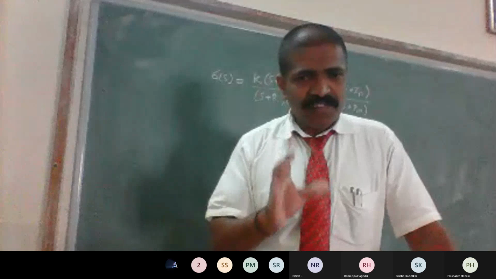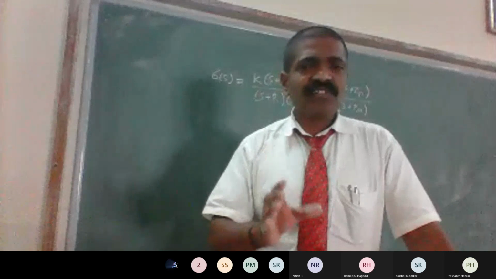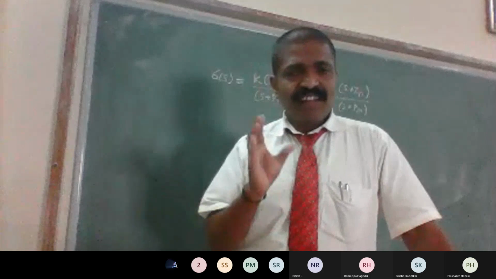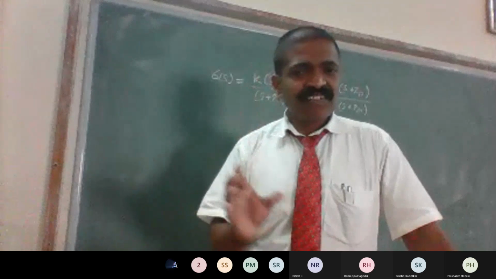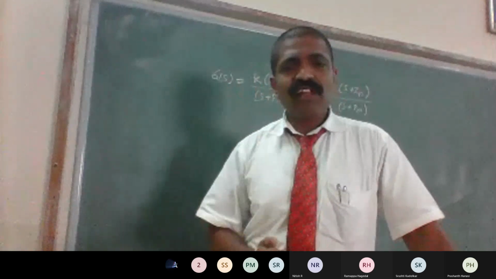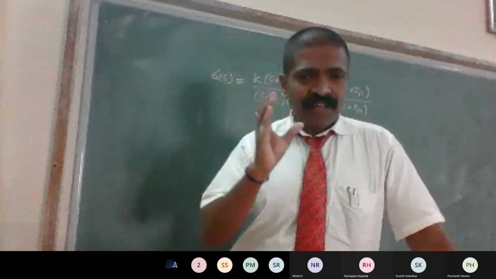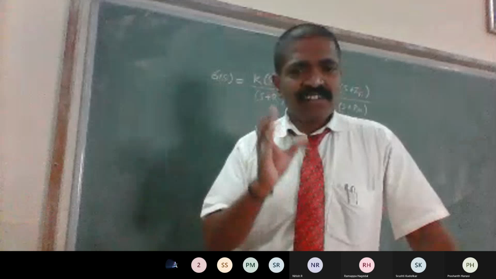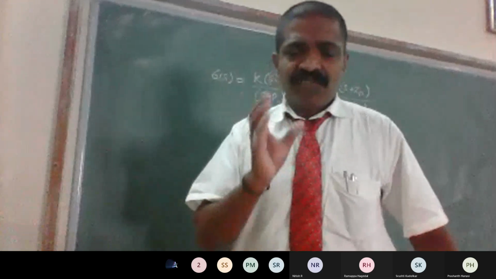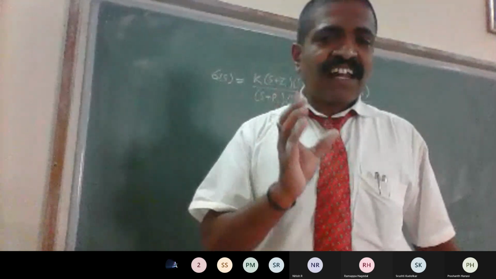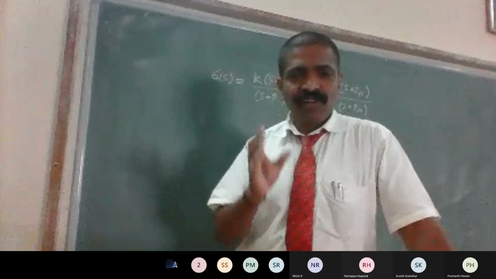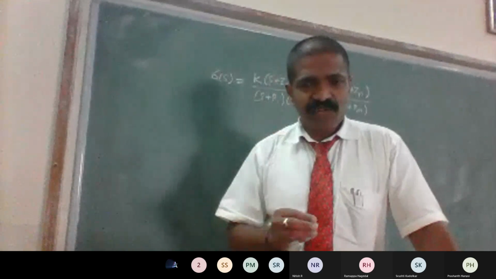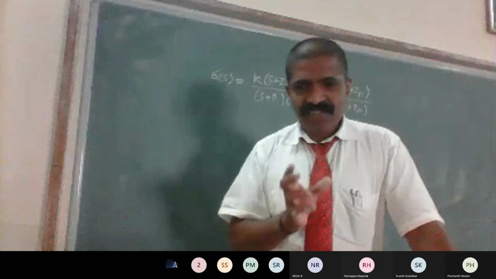In block diagram representation of a system or reduction of block diagram, we discussed that any system, after getting a mathematical model, we apply Laplace transform to the mathematical model, and further we construct a ratio of output to input considering initial conditions as 0, and that ratio is called the transfer function.